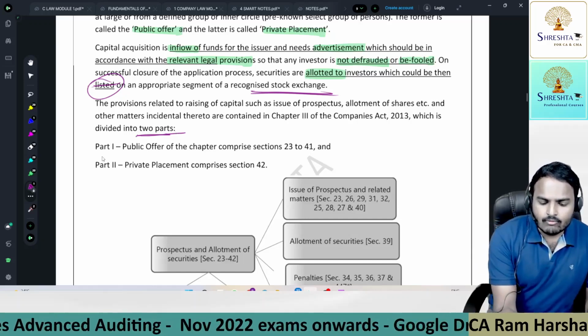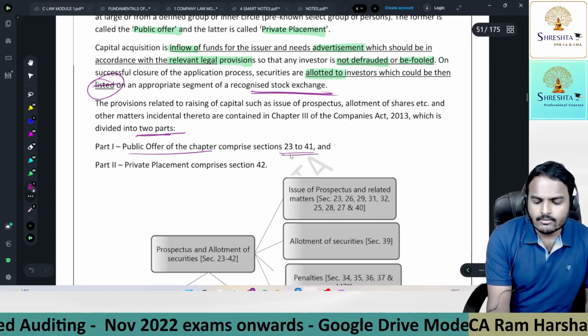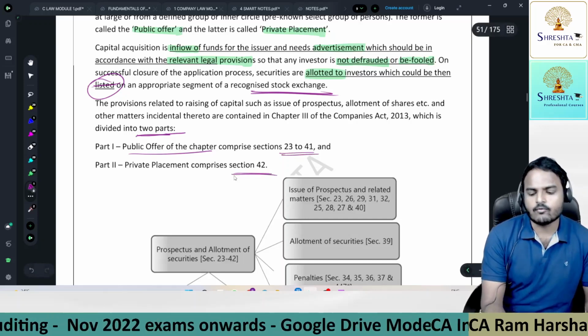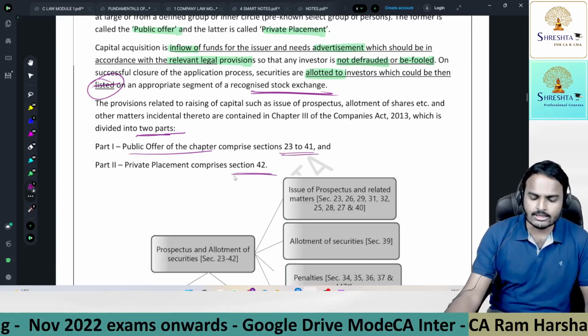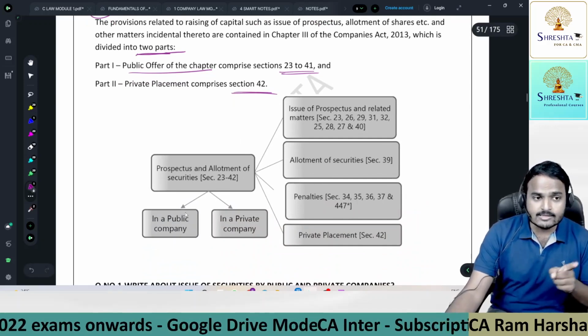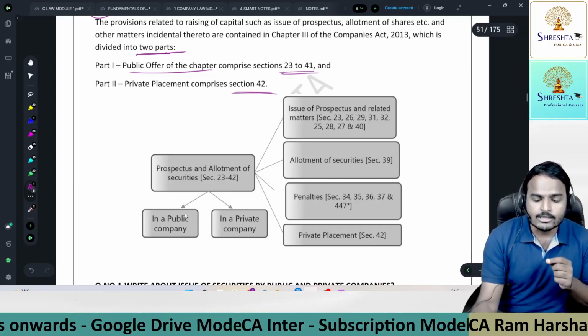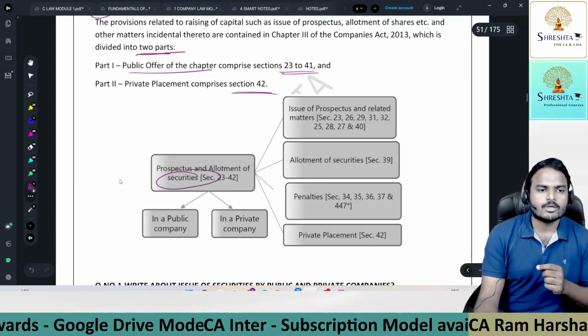Next one, part 1. Public offer of the chapter comprises section 23 to 41, and then part 2, section 42. So now coming to the chapter prospectus and allotment of securities. I repeat, this is not prospectus and allotment of shares. This is prospectus and allotment of securities.